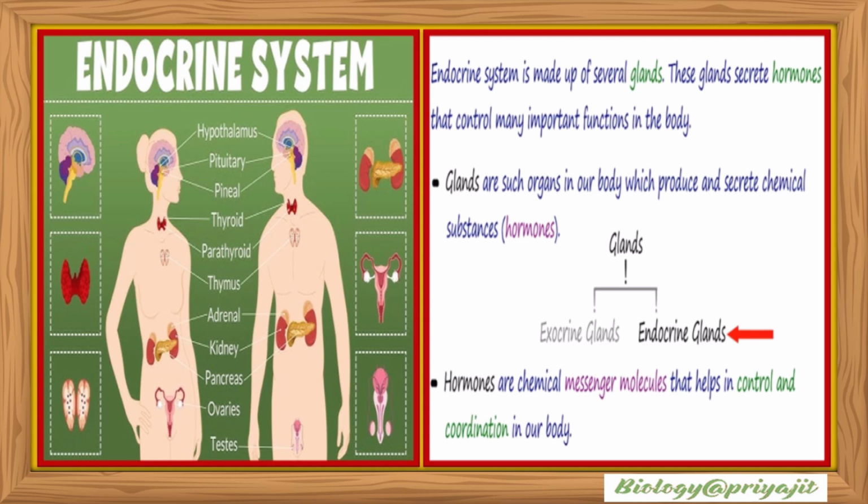reproduction. So there are different types of endocrine glands in both the male and female human body: hypothalamus, pituitary, pineal, thyroid, parathyroid, thymus, adrenal, kidney, pancreas. These are common to male and female, but among the males there is the testis and among the females there are ovaries as endocrine glands. So endocrine glands are basically organs in our body which produce and secrete different chemical substances called hormones. Endocrine gland secretions, that is hormones, are chemical messenger molecules that help in control and coordination of our body.